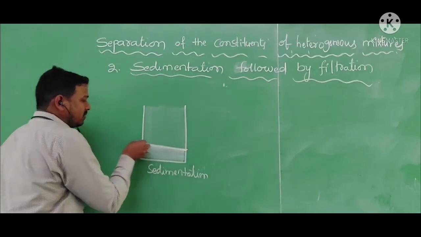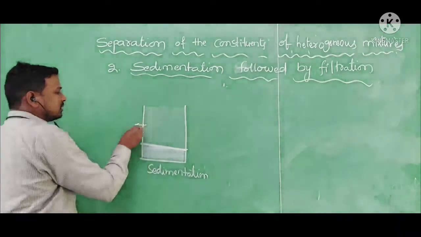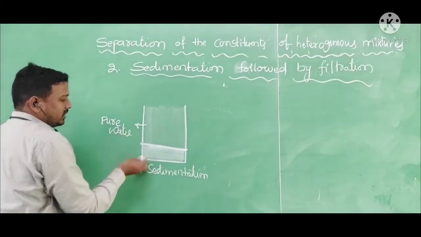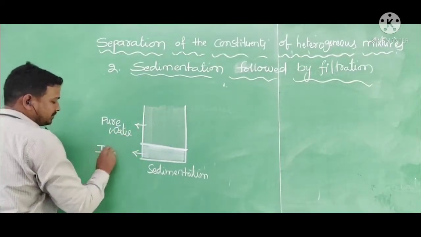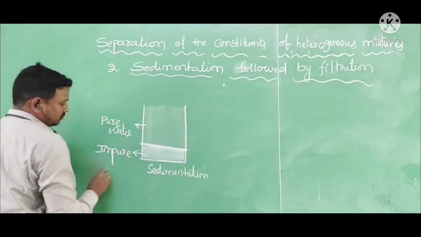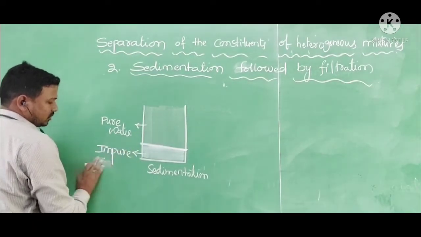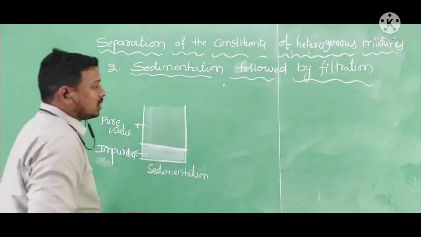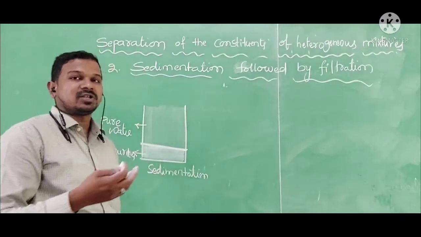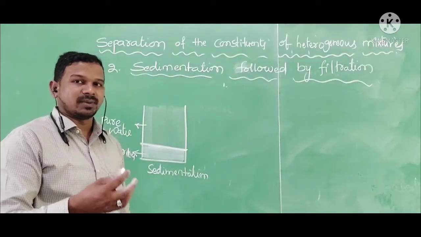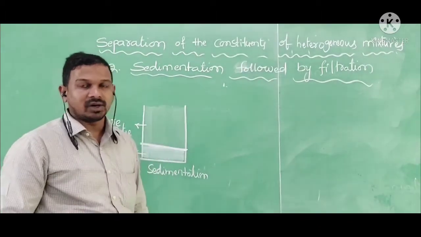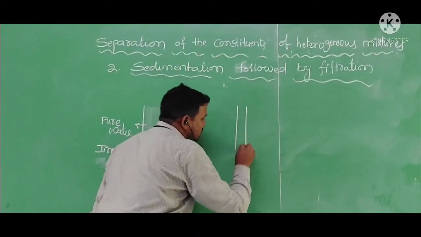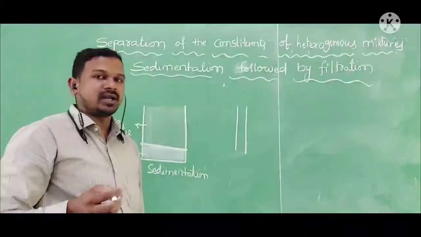So here one layer will form. Here it is pure water. It is impure water. Impurities are at the bottom. Now, after sedimentation, we can do the decantation. We can separate the sediments from the water. But afterwards, again, we need to go for the filtration process to separate the small particles which are left inside